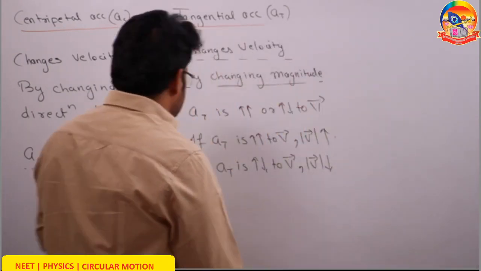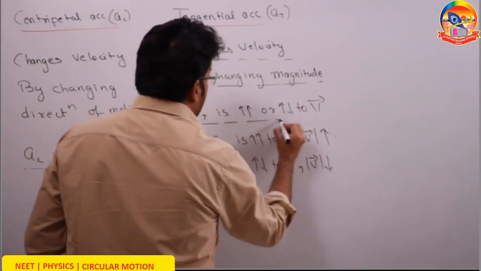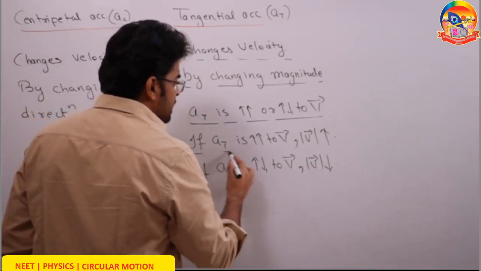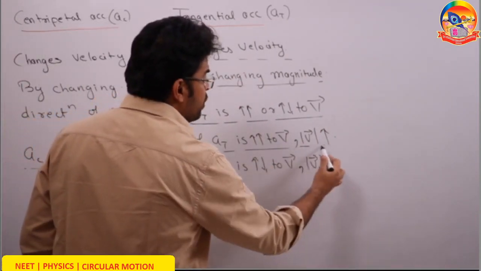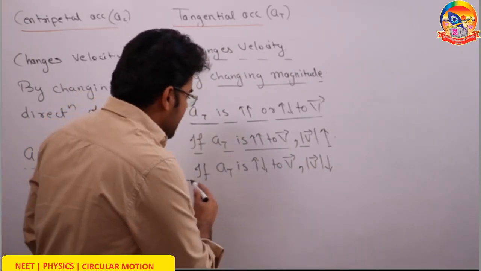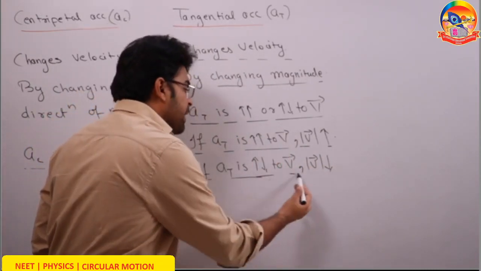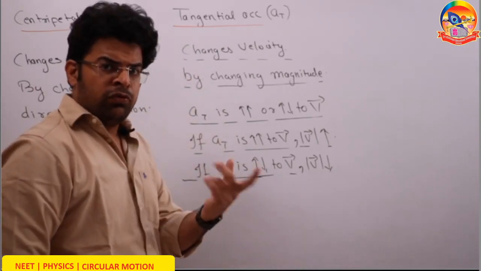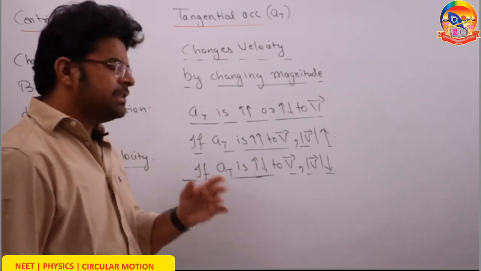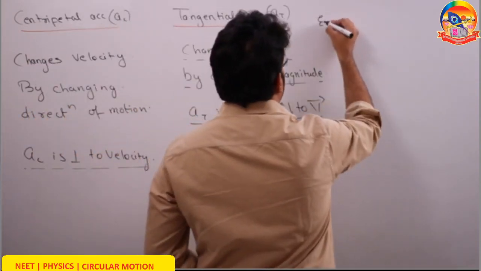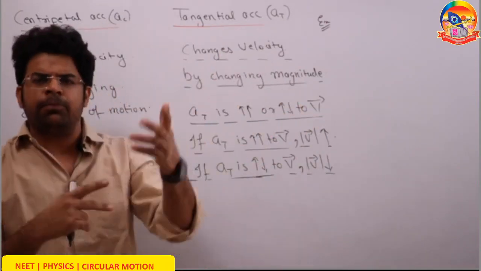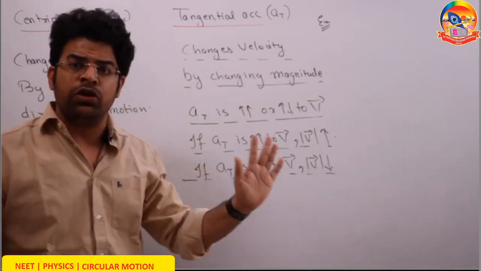Now, tangential acceleration is either parallel or anti-parallel to velocity. If the tangential acceleration is parallel to velocity, the magnitude of velocity, that is the speed, increases. If the tangential acceleration is anti-parallel to velocity, then the magnitude of velocity, that is the speed, decreases. Let's understand it more. Let's say we have some particle moving in a circle, moving on a curve, maybe a projectile, any particle in space, I don't care what it is.